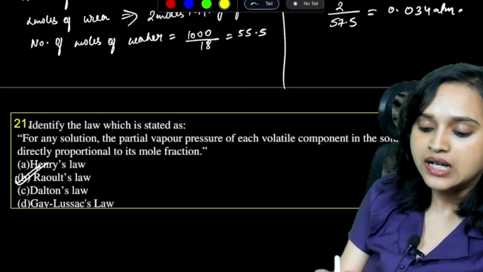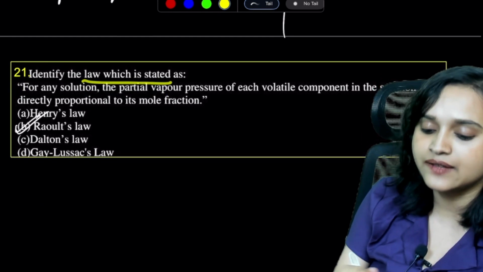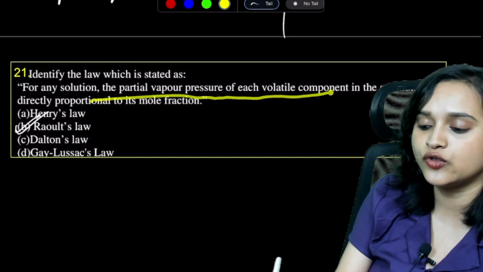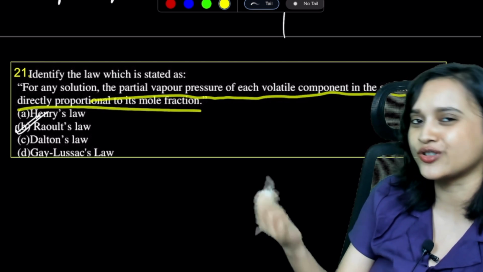Next question, guys. Identify the law which is stated as: for any solution, the partial pressure of each volatile component in the solution is directly proportional to its mole fraction.